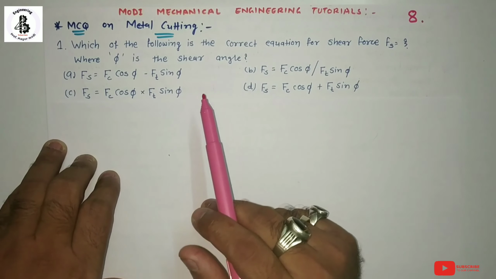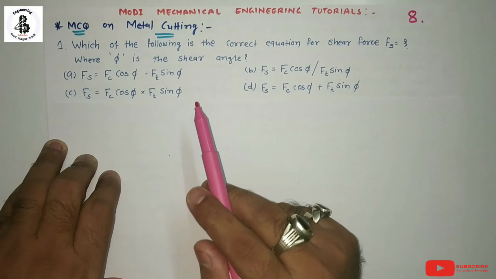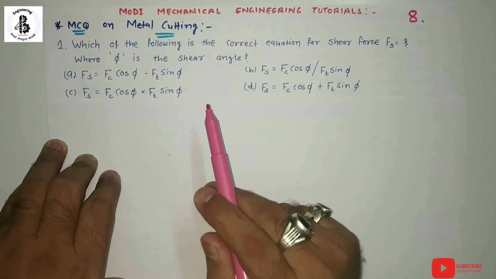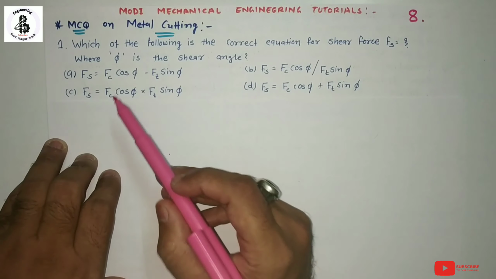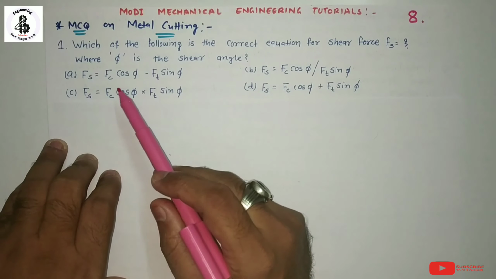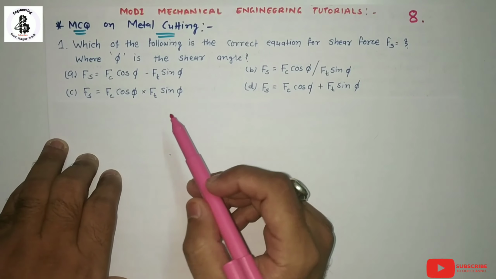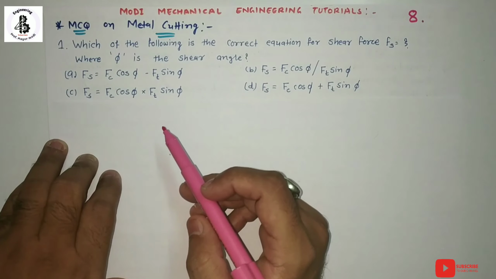For an in-detail study of this force relationship on the Merchant circle diagram, you should find the link in my description. For the relationship here, Fs is equal to Fc cos phi minus Ft sin phi, which is the right equation for the shear force.